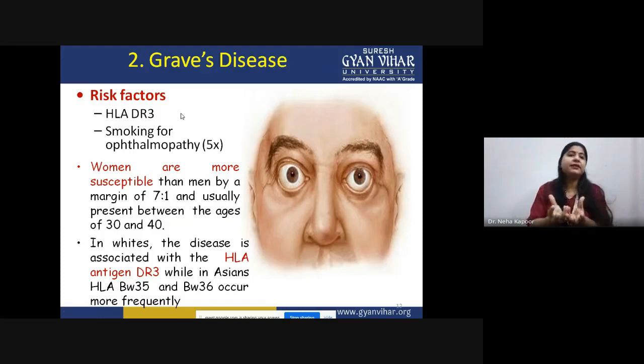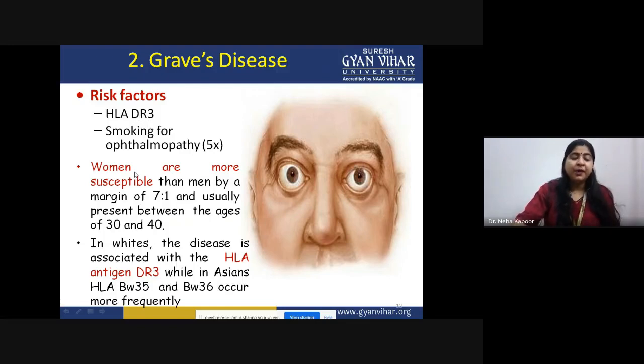Now, what are the risk factors? What is the genetics related to it? There are many diseases in which a particular gene is responsible, and in most autoimmune diseases our human leukocyte antigen gene complex plays a major role. In this case, the HLA-DR3 region gene is the major key player.